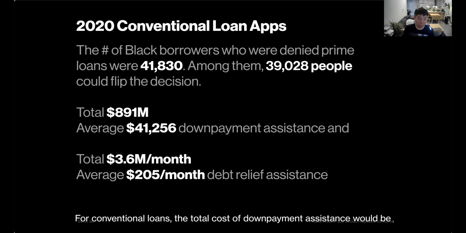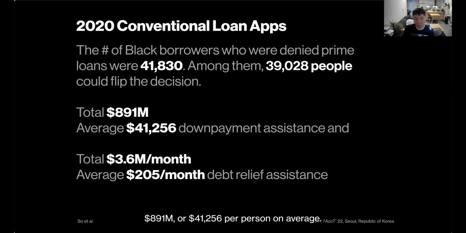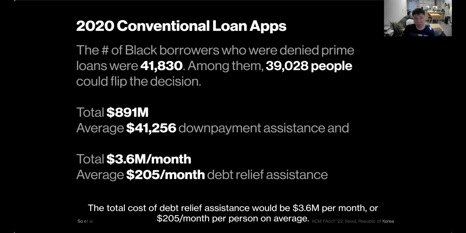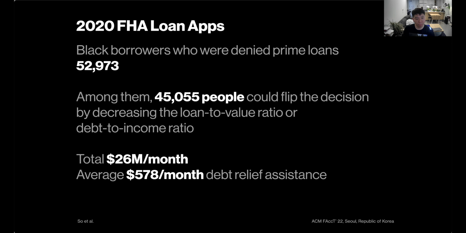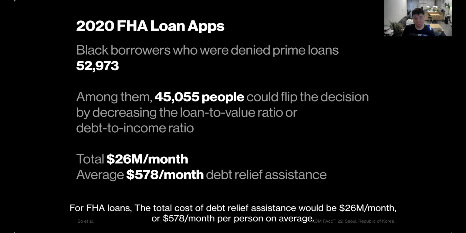For conventional loans, the total cost of down payment assistance would be $891 million, or $41,256 per person on average. And the total cost of debt relief assistance would be $3.6 million per month, or $205 per month per person on average. For FHA loans, the total cost of debt relief assistance would be $26 million per month, or $578 per month per person on average.